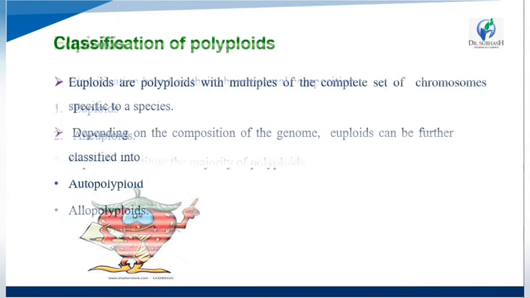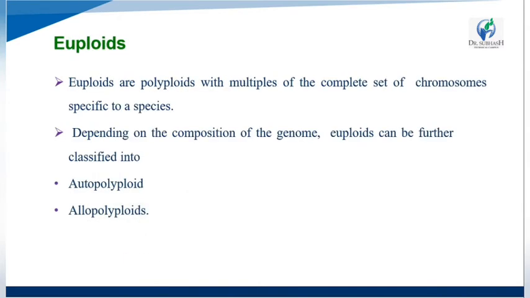Okay, so now we start the study of euploids, the first class of polyploid classification. Euploids are polyploids with multiple complete sets of chromosomes specific to a species. Note this word: specific species.